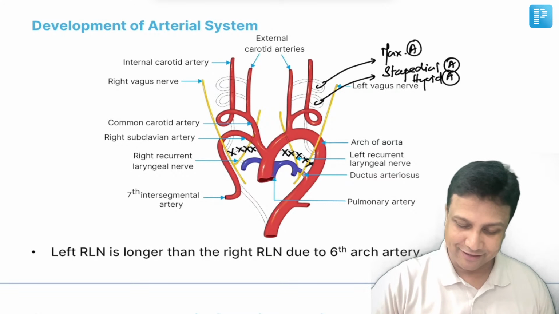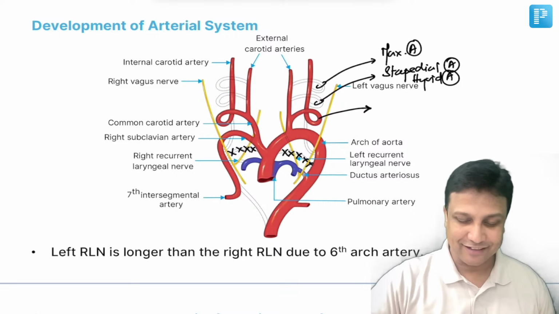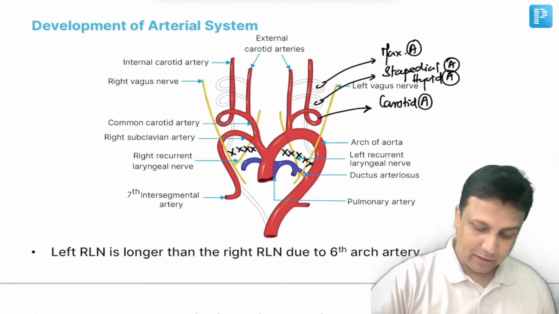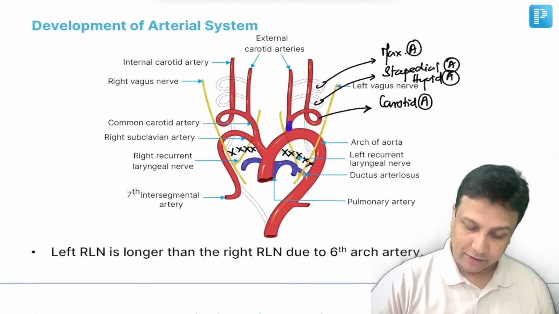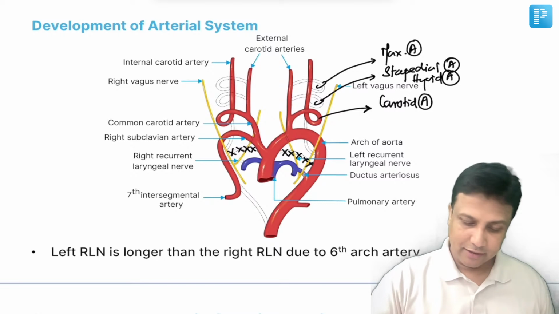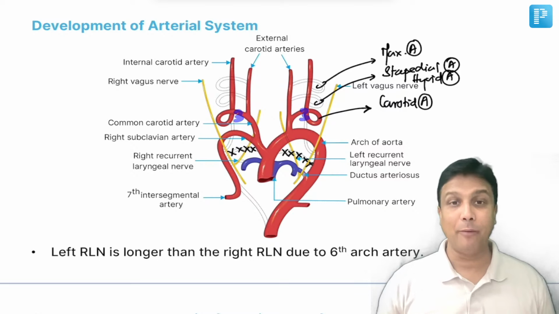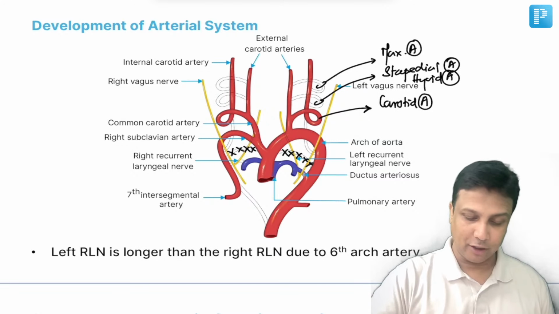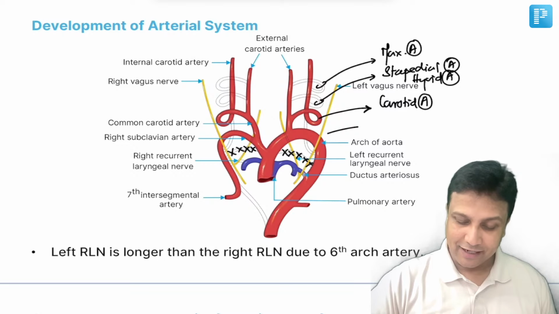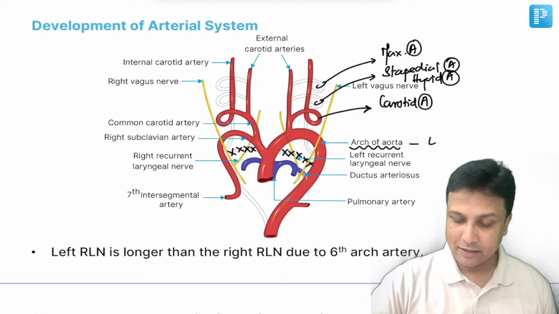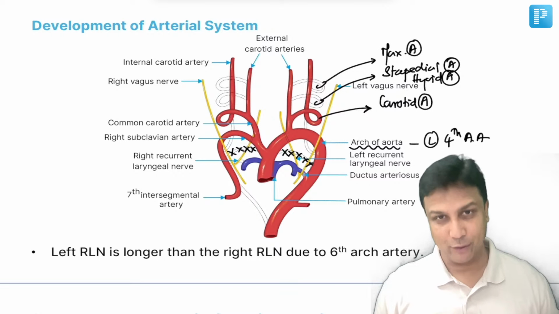Now welcome to the third arch artery, and you can very clearly see it's going to form your carotid arteries. The proximal part of the third arch artery is going to form the common carotid artery, and that's going to divide into external and internal carotid artery. Whatever, the third arch artery on either side is going to form carotid arteries. Now welcome to the most important one, the fourth arch artery. The fourth arch artery is the one which is going to form the arch of aorta, and that too from the left side. The left fourth arch artery is going to form the arch of aorta.